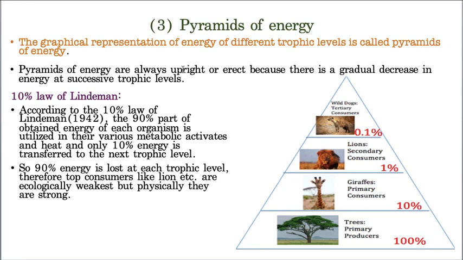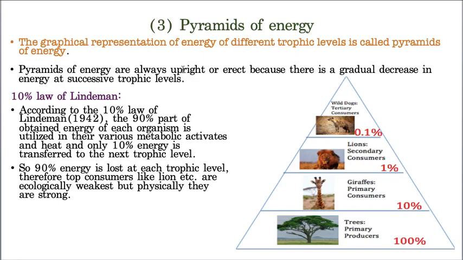So GPP minus R. Now the food which is stored out of this 100% is only 5 grams. That means it is NPP. Now any other organism eating that plant cannot eat GPP, it can eat only NPP. You got the logic?